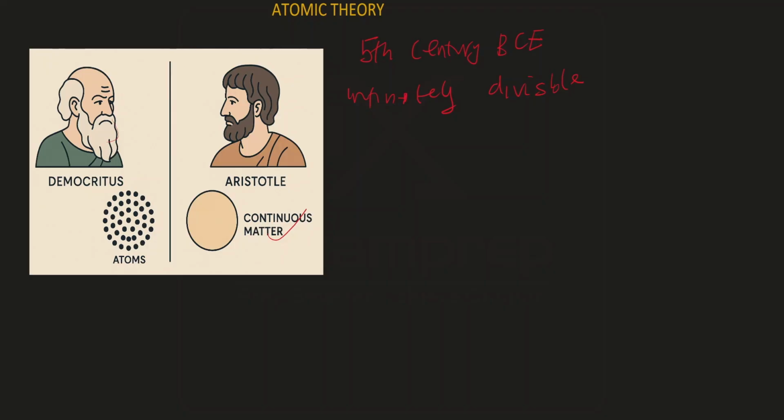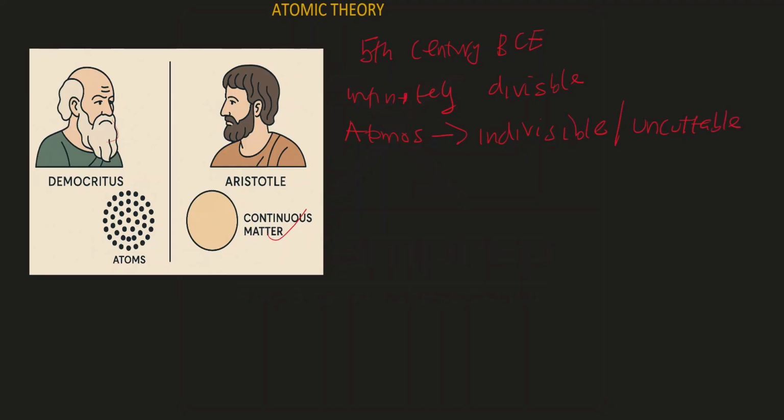But a man called Democritus had a different idea. He had the idea, a philosophical idea, that matter is not continuous. He had the idea that matter is made up of building blocks, which he called atomos. And by atomos, we mean indivisible, or it means uncuttable.